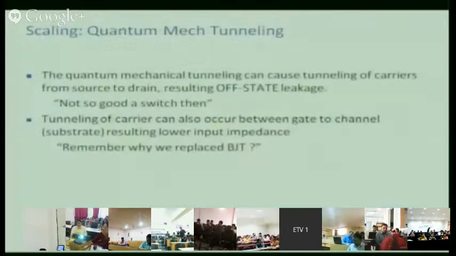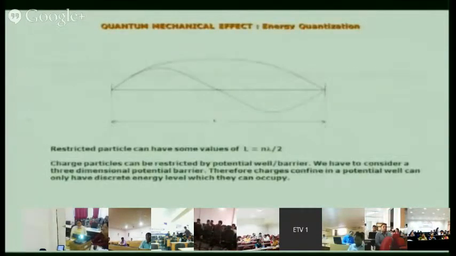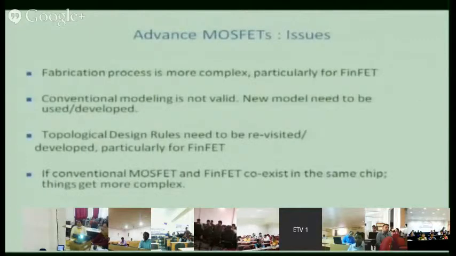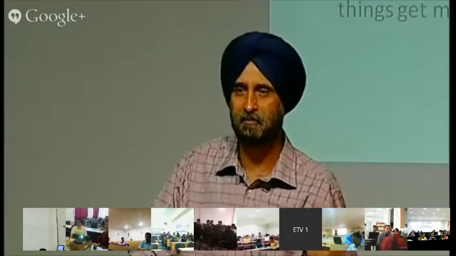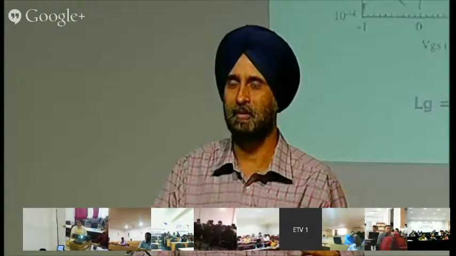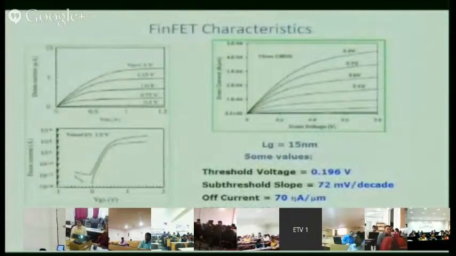This I will skip for the time being, but these devices are altogether different devices. They are based on quantum mechanics only, because here we have seen the tunneling, the gate tunneling. What do we mean by the tunneling?